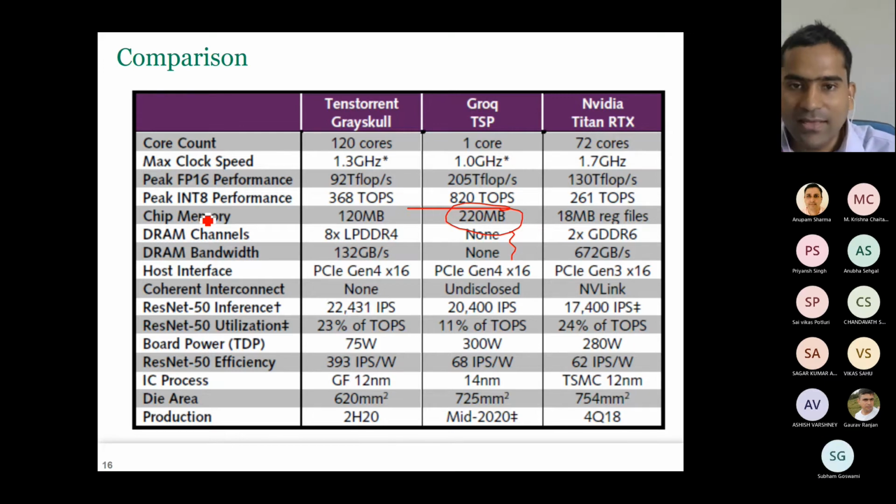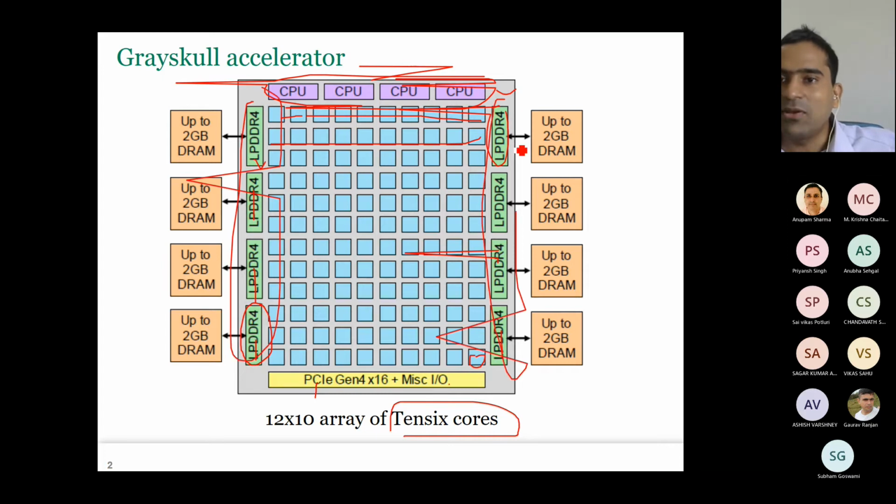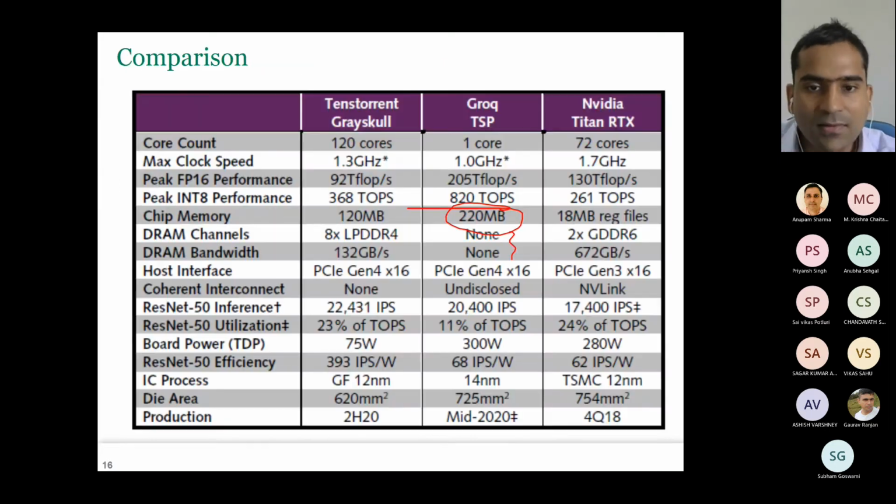Okay. So if you see here, you have to have these memory controllers. See, DRAM chip, it's separate, right? You must have seen those DRAM chips which can plug into the desktop, then you can remove it. But at least the memory controller needs to be there on chip. So this area for 8 memory controllers you need to spend. But in TSP, because you're not having any memory controller, at least you save that much area.